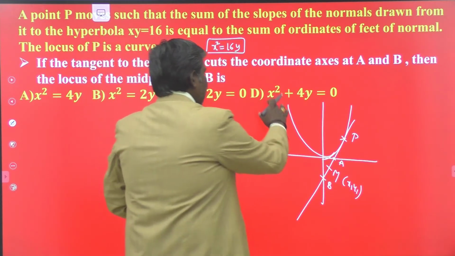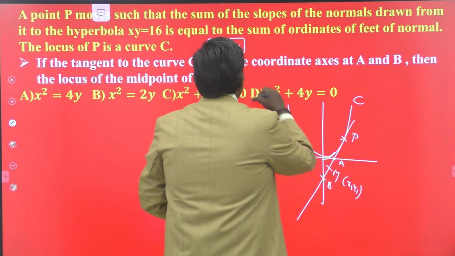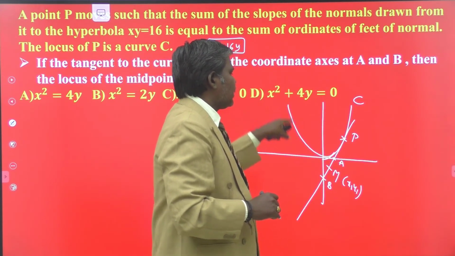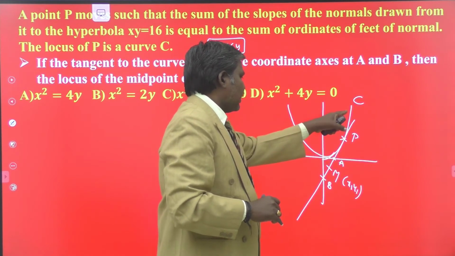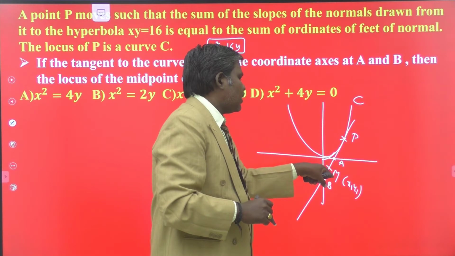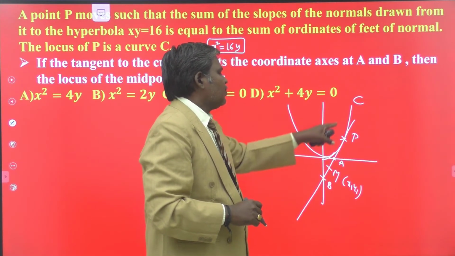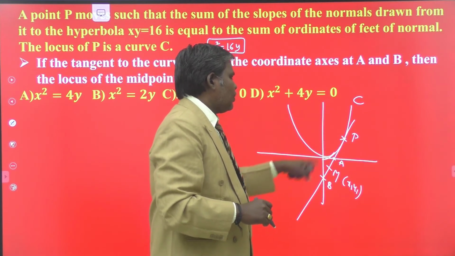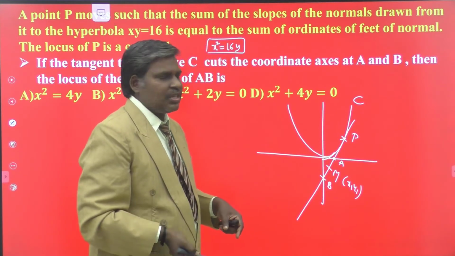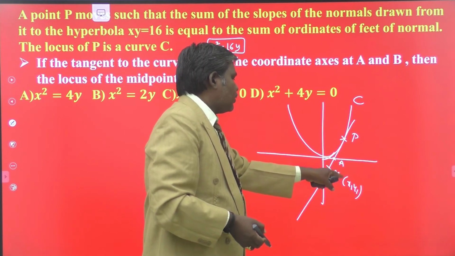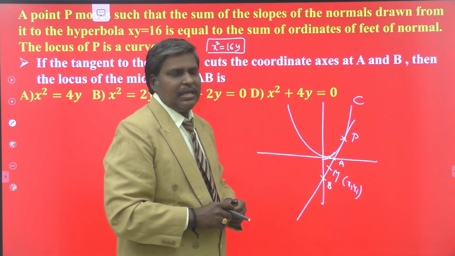So one curve is obtained. This is my locus C, that is x square equal to 16y, and one point is moving on my curve C again, in such a way that the tangent at P intersects the coordinate axis at A and B. We have to find the locus of the midpoint of AB. Because this is the variable point which is moving on this curve, the AB value automatically changes as the position of the tangent changes. So you have to find the locus of the midpoint of AB here.